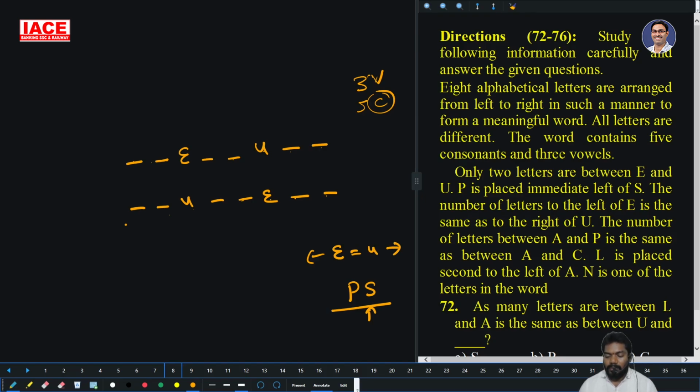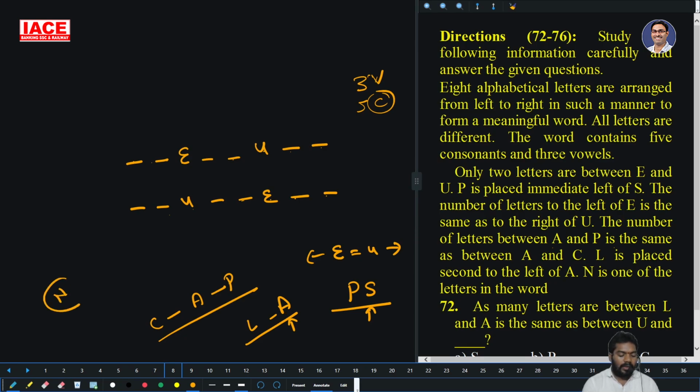Now, the number of letters between A and P is the same as between A and C. Means A is exactly between C and P. Otherwise, P or C, C or P is also possible. Then L is placed second to the left of A. And N is one of the letters in the word.